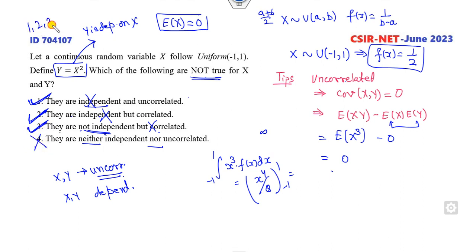So basically this question is from part C. If there is more than one correct option, this is the question related to part C. That is, 1, 2, 3 are the correct answers of this.